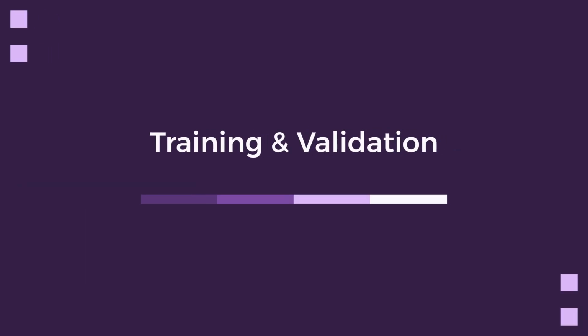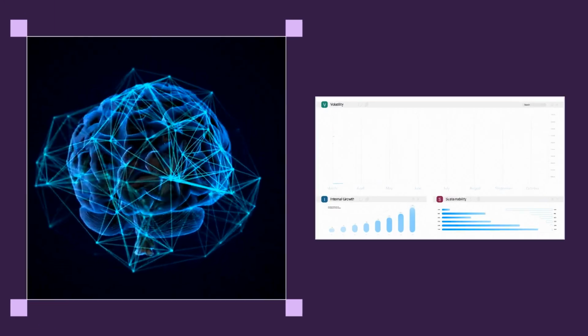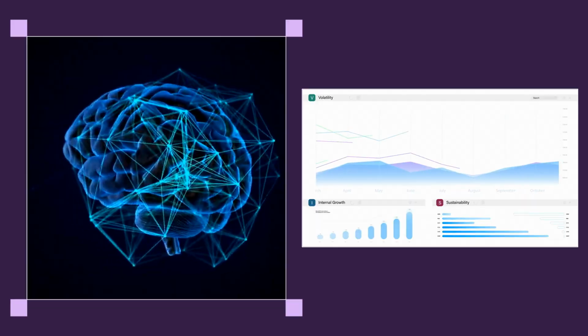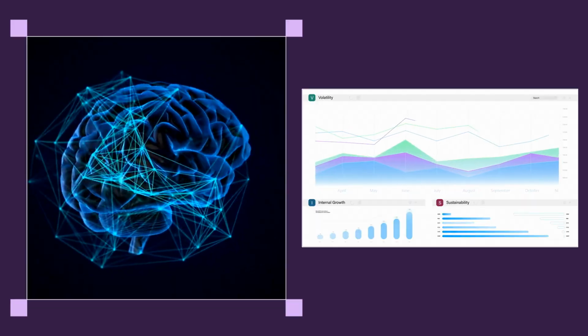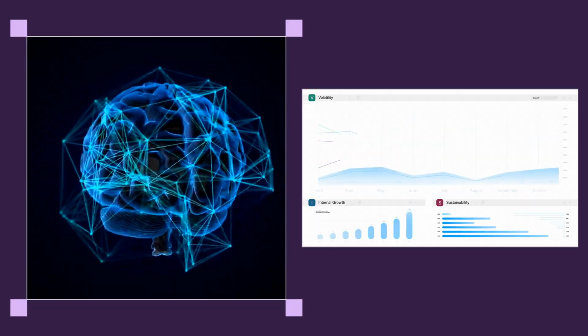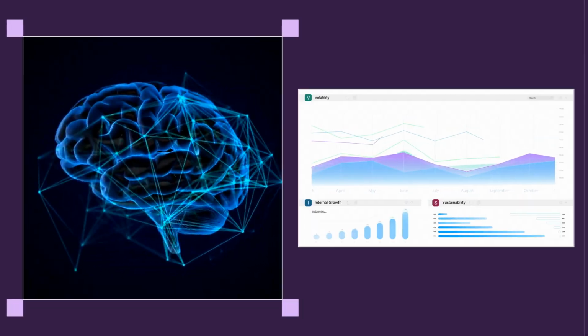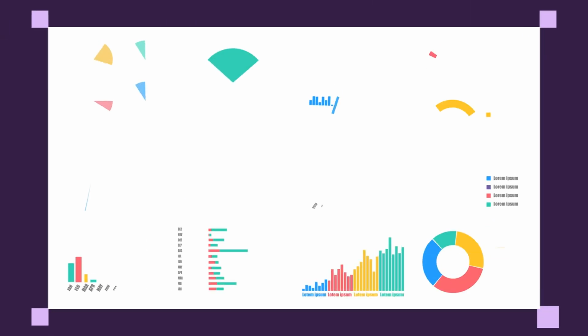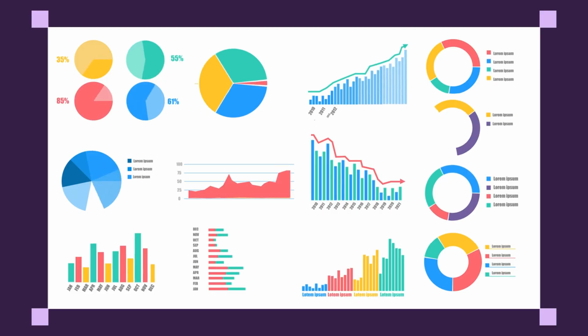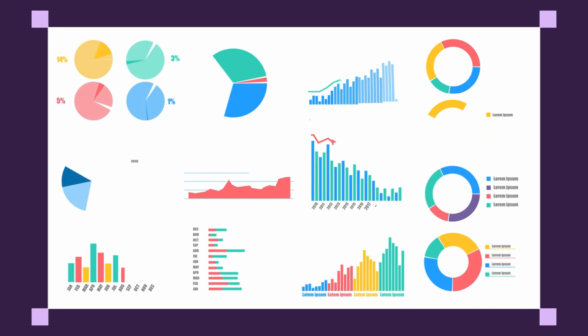With the problem framed, the algorithm chosen, and the data prepared, we finally get to training and validation. This is where the AI actually learns. The data set is split. Training data is used to teach the AI, while validation data is used to evaluate its performance on data it has never seen before, ensuring reliability. We use key evaluation metrics, such as accuracy and mean squared error, to rigorously measure the AI's effectiveness and reliability depending on the specific task.